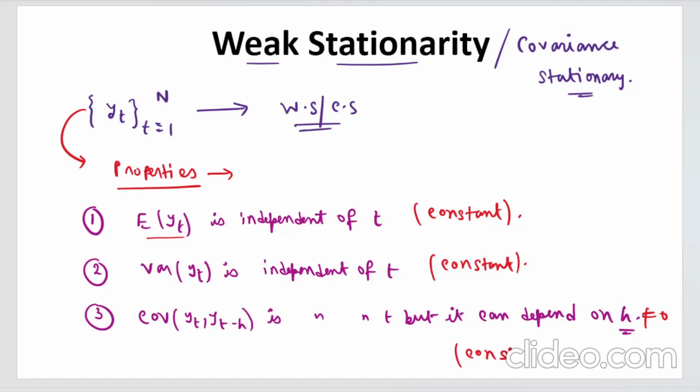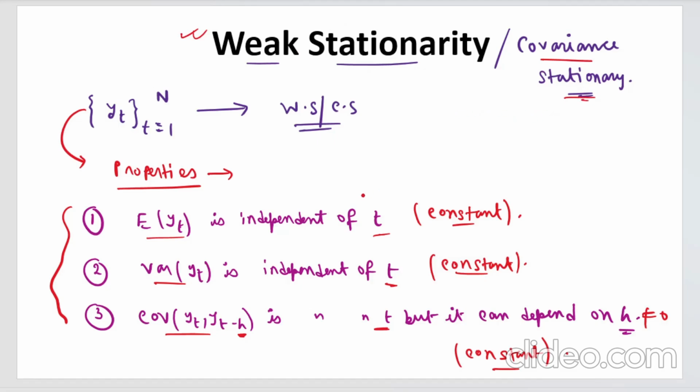So in a way autocovariance also has to be a constant. Constant basically means a scalar quantity which is independent of time. So this autocovariance can depend on h, that is this lag value, but it has to be strictly independent of t. So all these three statistical properties have to be independent of t, and this will give you your condition for the weak stationarity, which we also know as covariance stationary.